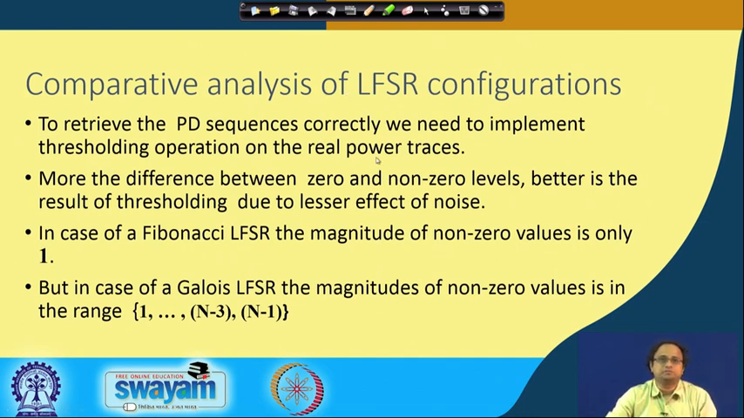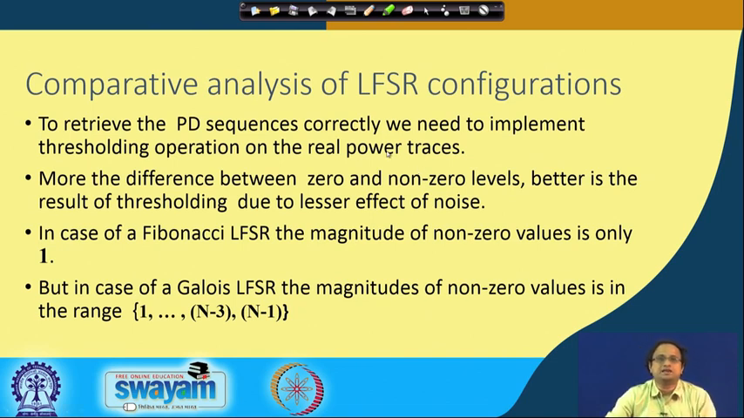Because you will have real values in the power trace. So the more the difference between a zero and non-zero level, the better will be the result of thresholding, because the effect of noise will be less in such a case. You will have a better distinguishing power.